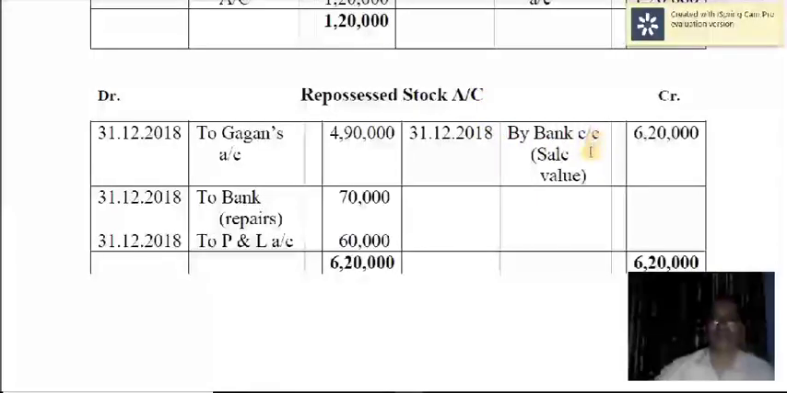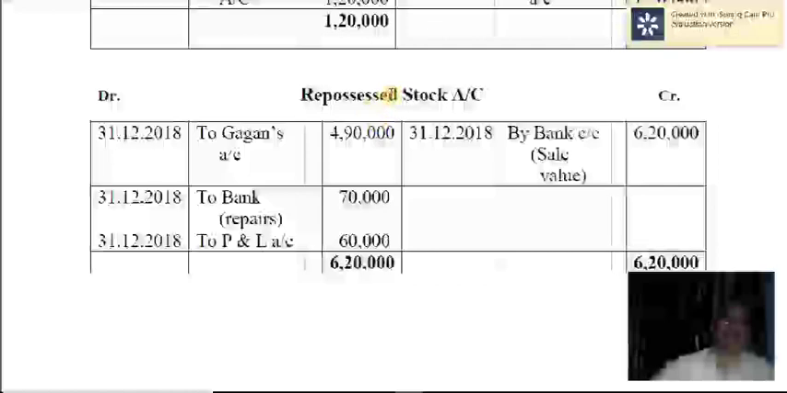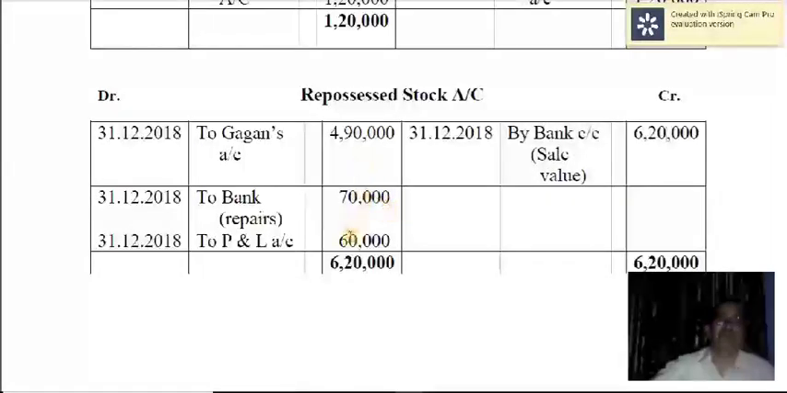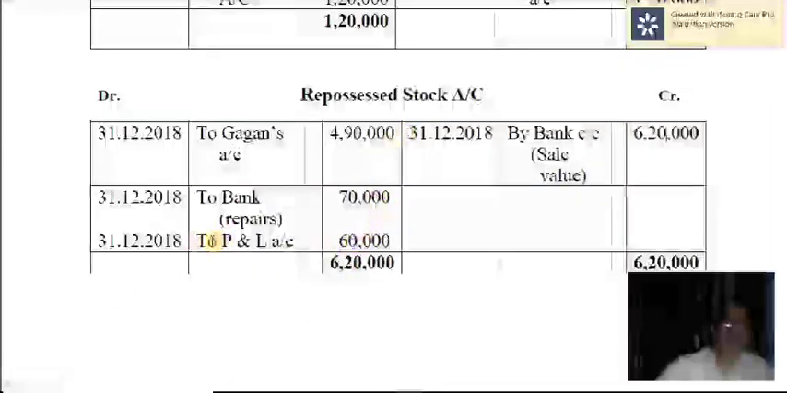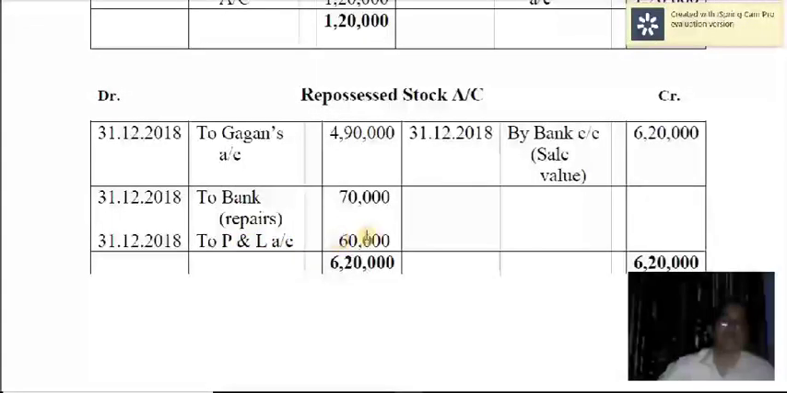So when you sell, you get the amount, the receiver is the banker, debit the receiver, and credit what goes out, goods go out. So repossessed stock account is credited by bank 6,20,000. Now you have to find out whether there is a profit or loss in repossessed stock account. So here this is the balancing figure, profit and loss account, and you make a profit of 60,000 on repossession of these two trucks. So by this you have completed this problem also. Thank you.